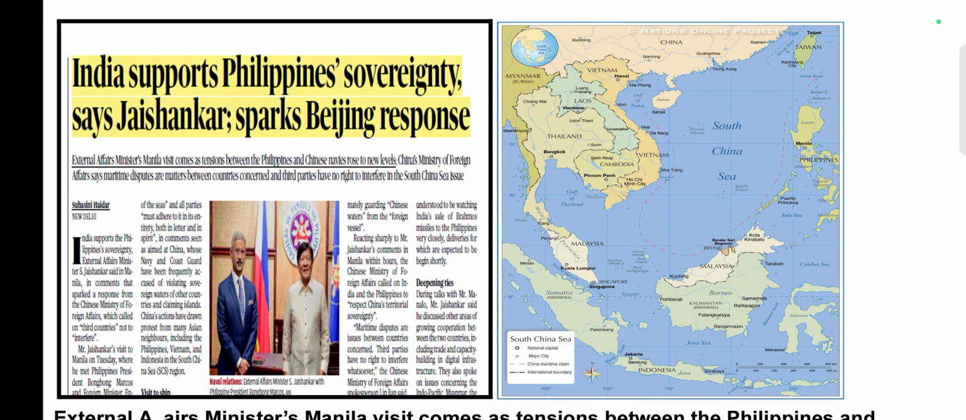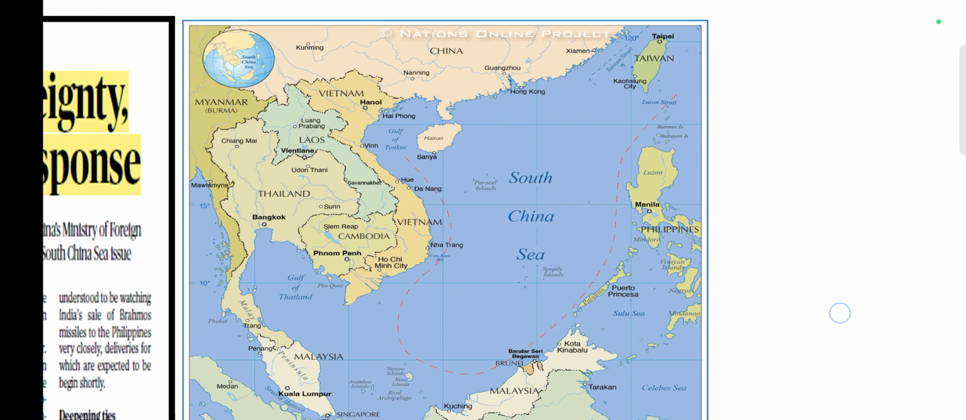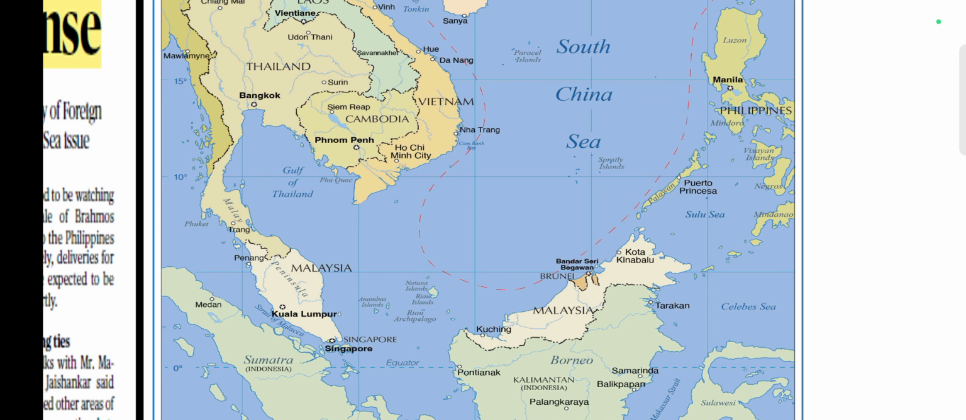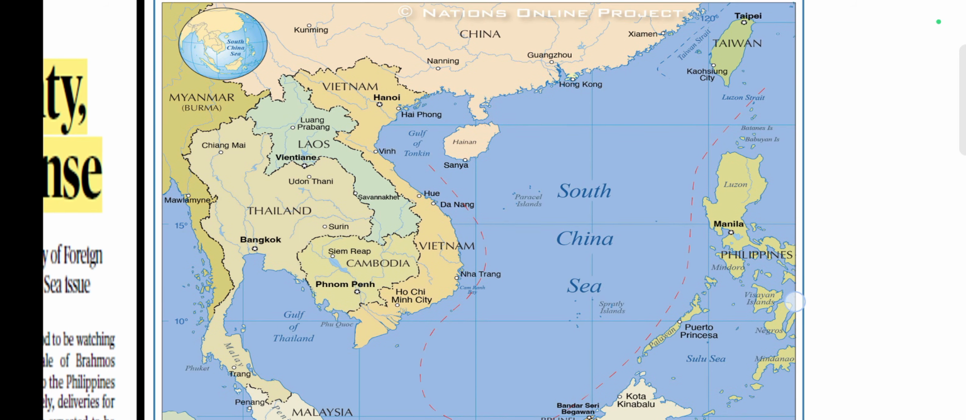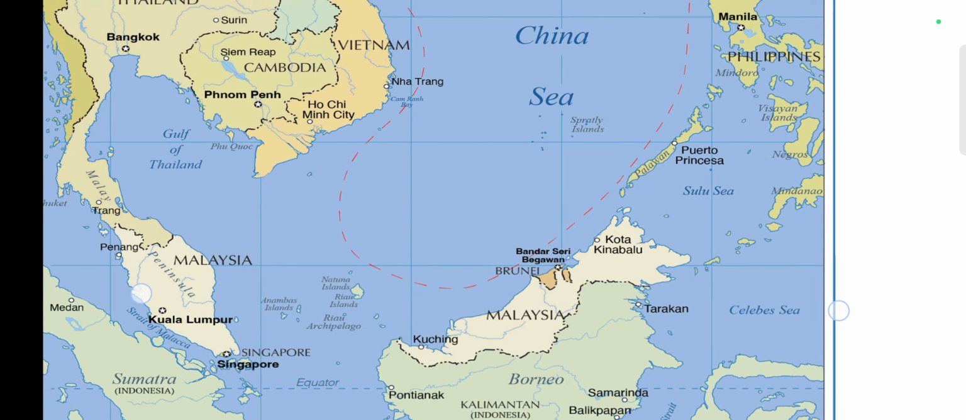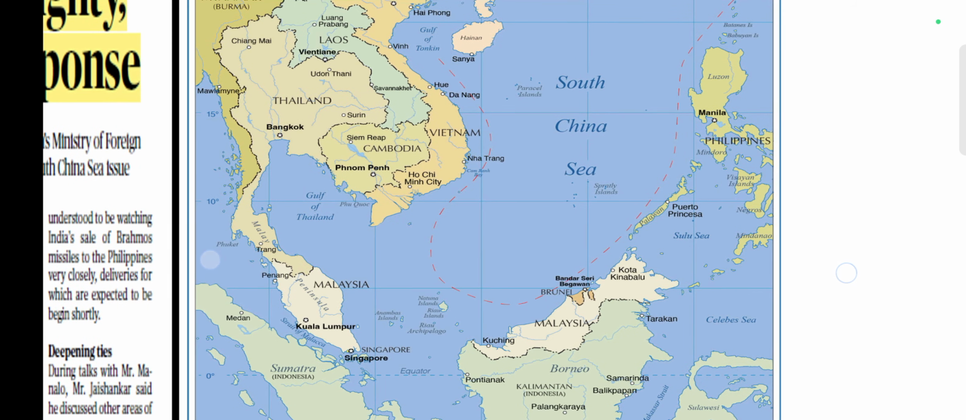Now the next news: India supports Philippines' sovereignty, says Jaishankar. Here, what is important for us is to understand the issue of the South China Sea. China has been building artificial islands in the South China Sea and doing much patrolling and territorial exercises here, exercising dominance. Other countries which border the South China Sea apart from China are Vietnam, the Philippines, Malaysia, and some part of Indonesia also, right?